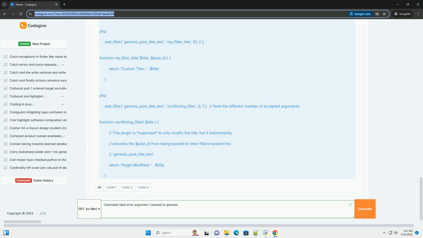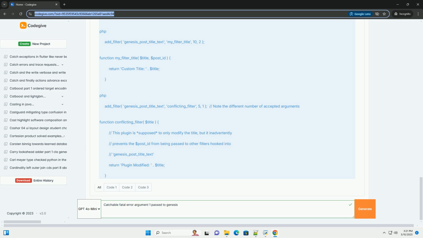Trace the argument's value. Use var_dump or error_log to inspect the value of the argument before it's passed to the function. This can help you identify if the argument is null, of the wrong data type, or contains unexpected data. 4. Review plugin conflicts.